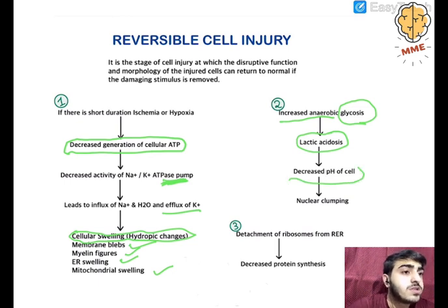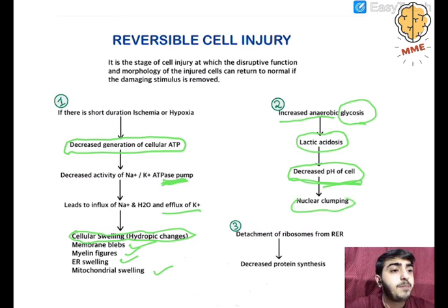Lactic acid will cause a decrease in the pH of the cell. Earlier, let's say it was 7, then pH will decrease to 6. If more ischemia is there, more lactic acid is forming, 5, 4, like this the pH is decreasing. It will lead to clumping of the nuclear material. The chromatin material will get clumped.